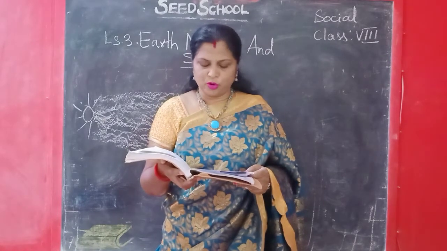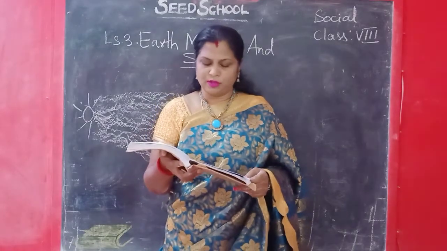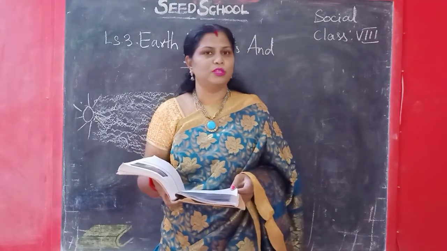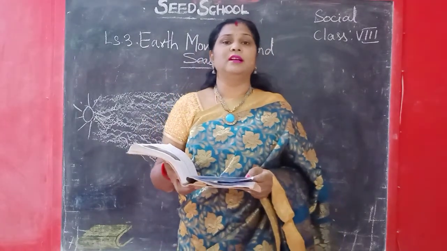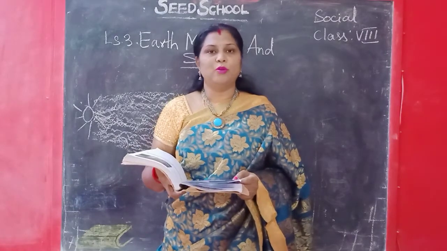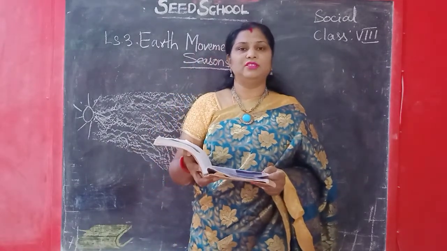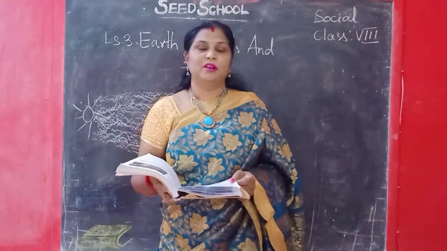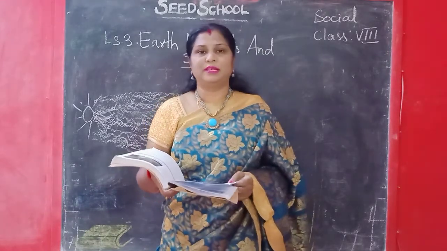Thus there is no night or darkness. A place which has 6 months of day and 6 months of night. Here for 6 months it will be very dark, with no sunshine throughout the day. And after 6 months you can see that there is sunshine throughout the day and night, so there will be no darkness at night also. So that region will have 6 months of night and 6 months of day. They have complete darkness for 6 months and complete brightness for 6 months.